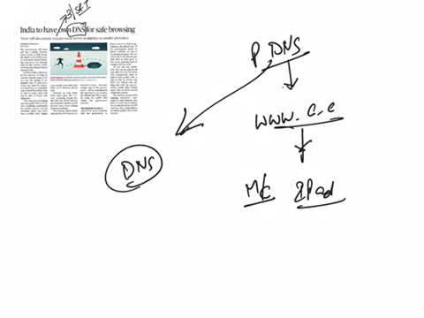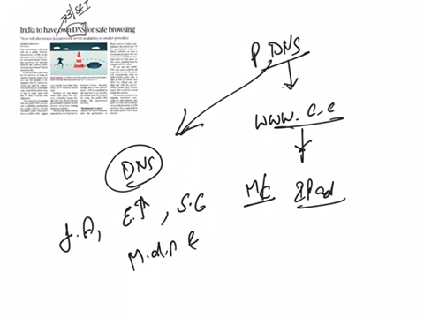What is the purpose of this public domain name server? India's public domain name server will ensure fast access, enhanced availability, and it will provide secured access, and it will maintain data privacy and data localization within the country.